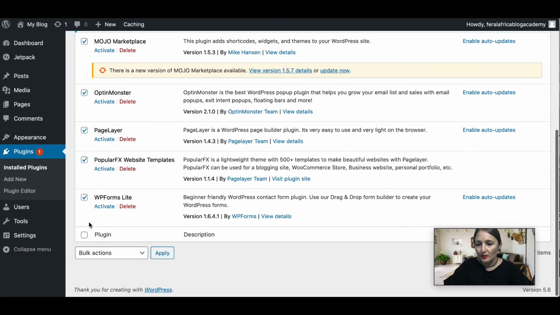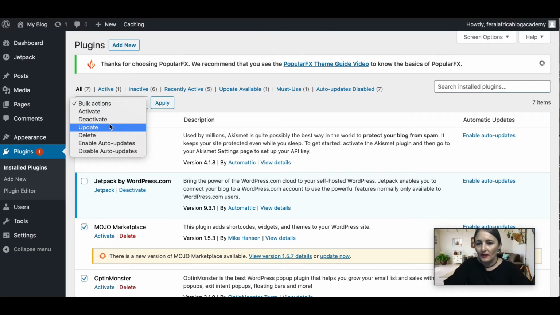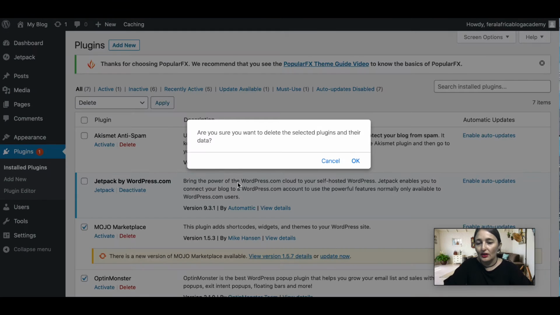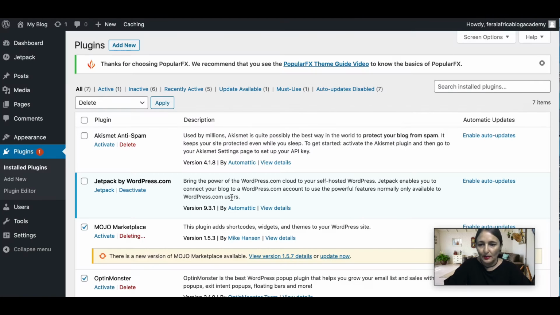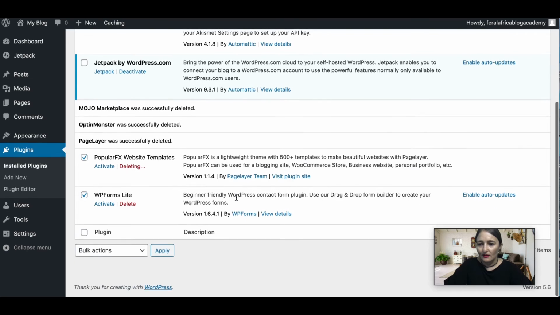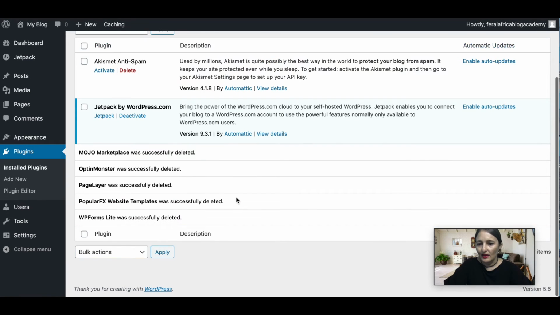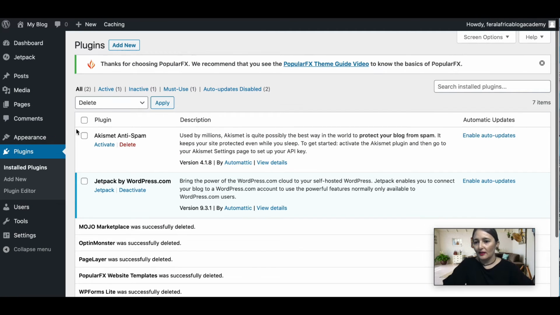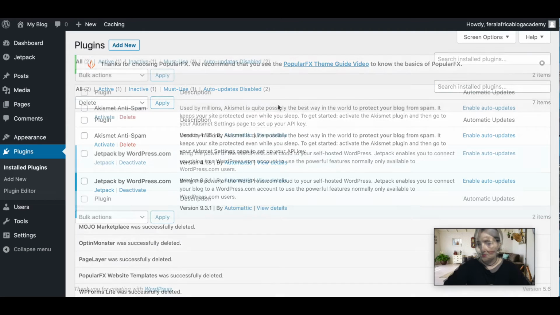Just go and click on them again. Delete. You actually could have deactivated them in bulk as well. Anyway, there we go. Alright, so now you'll see your workspace looks a little bit better.